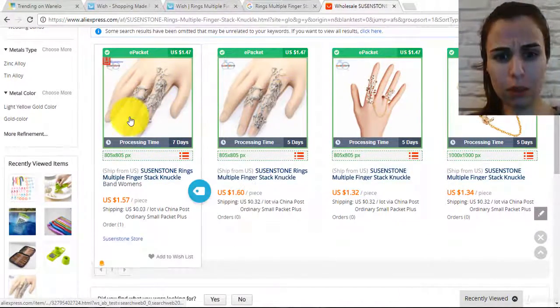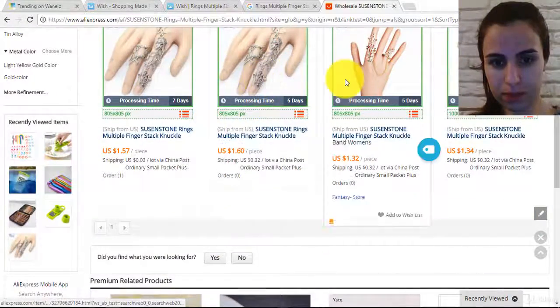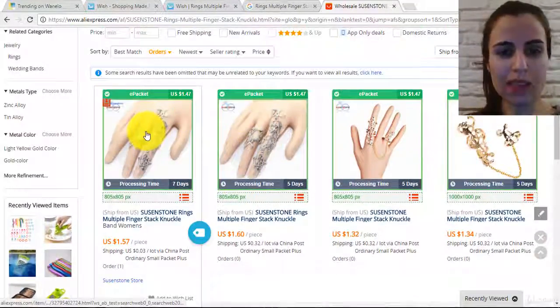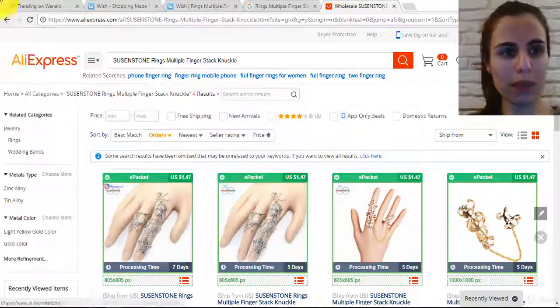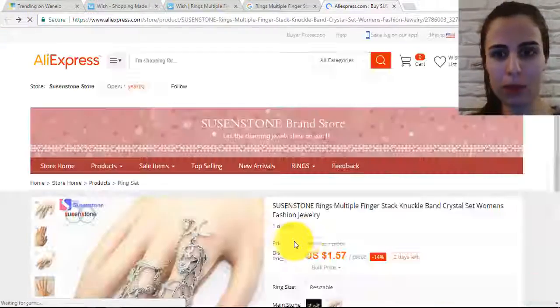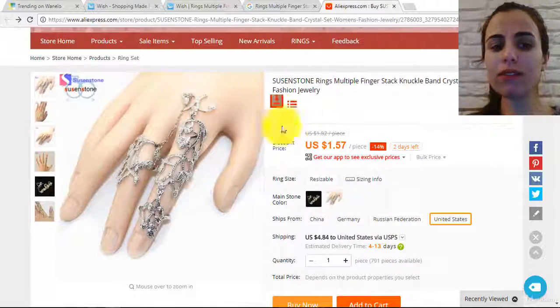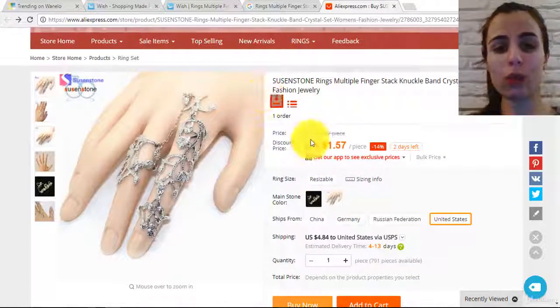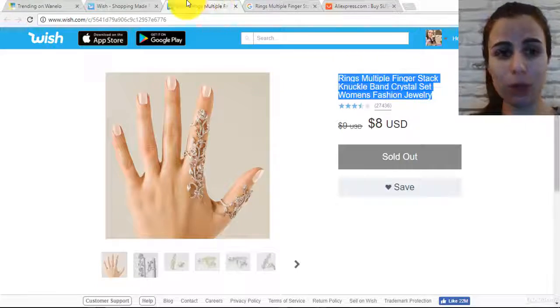It was ordered only one time. So no, this item wasn't ordered enough times. I don't recommend you to go with it. Let me check if the one we first found was with the same number of orders. Yeah, it wasn't ordered enough times, so I don't recommend you to go with it. We didn't find it on AliExpress, so we just skip it and go for another product.